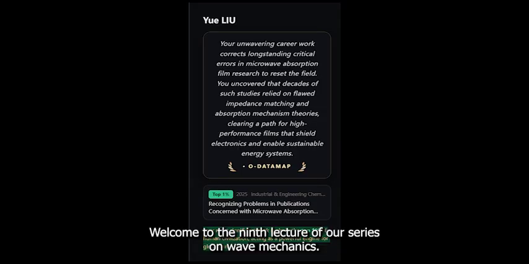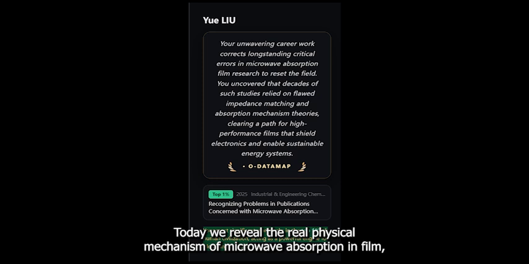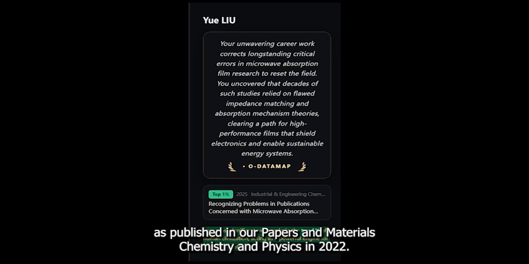Scene 1, Deconstructing to the Core. Welcome to the 9th lecture of our series on wave mechanics. In previous lectures, we demolished the half-century-old impedance matching theory of microwave absorption. Today, we reveal the real physical mechanism of microwave absorption in film, as published in our papers in Materials Chemistry